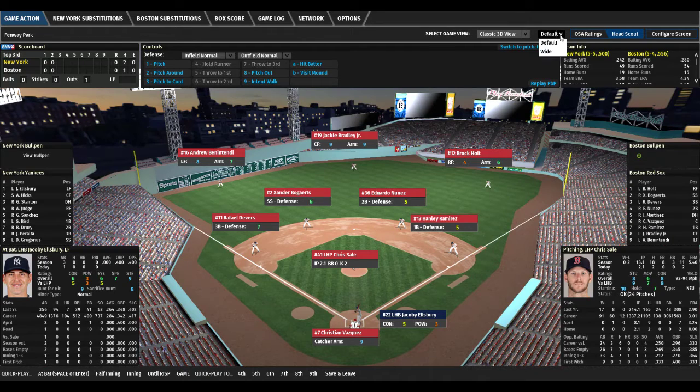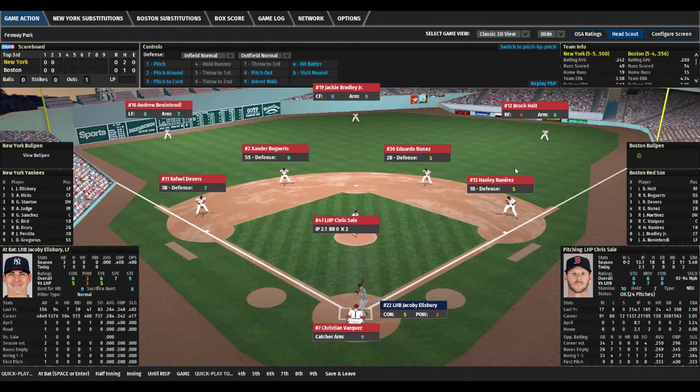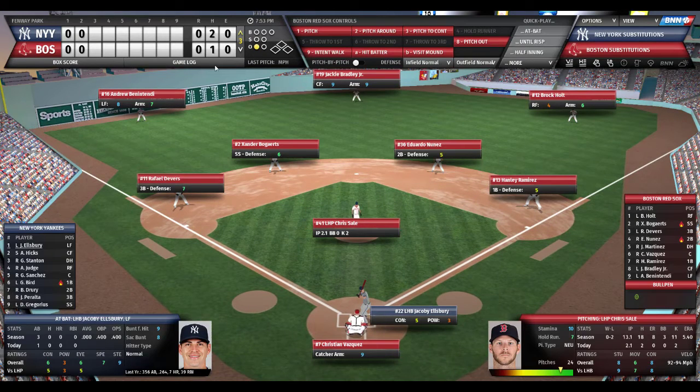And also, I'll show you the wide view. This is the wide view. So you get the players a little bigger. But I didn't like the wide view with the modern because it's chopping off a lot of stuff. So actually, let's keep it. Let's keep that for a second.